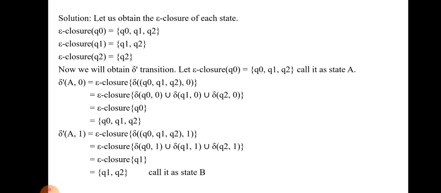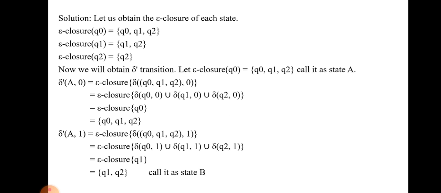The output is Q1 and Q2. Q1 and Q2 is a new set, so it is named capital B. Then we find A comma 2. The output is Q2. Q2 is not already present, so it is named C. Thus from the above result, A comma 0 is A, A comma 1 is B and A comma 2 is C. So for state A we have already done the job.